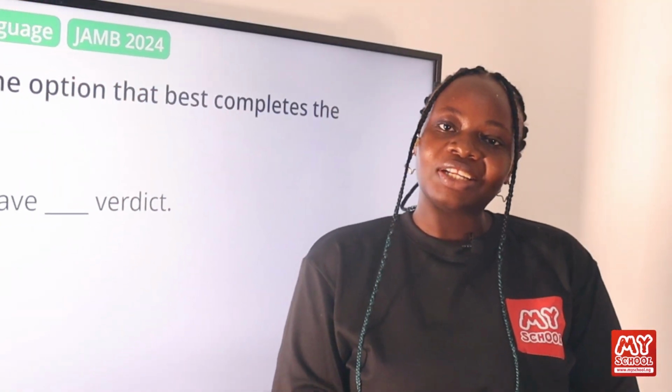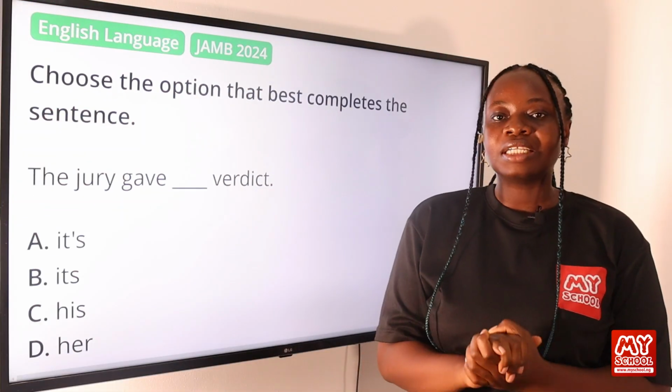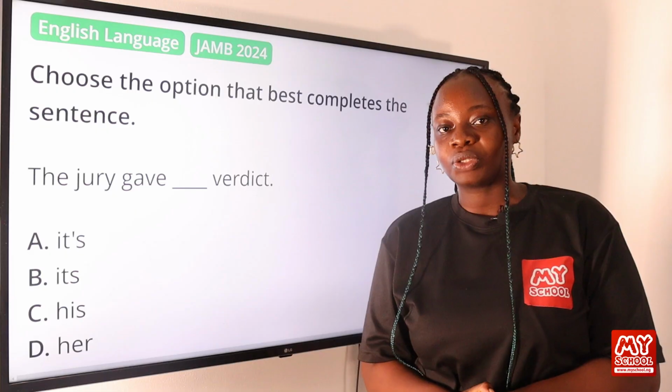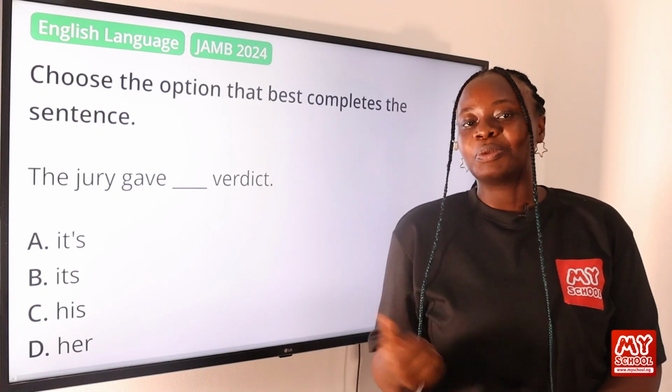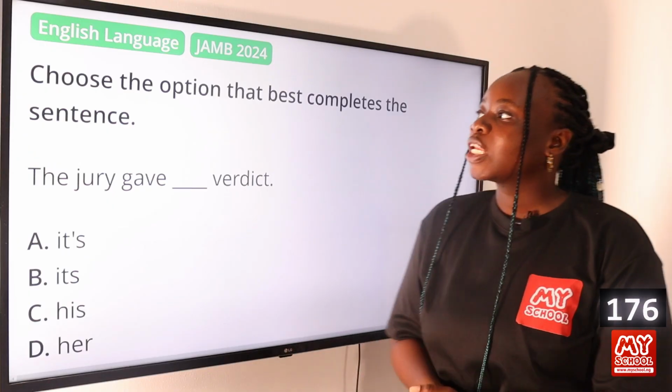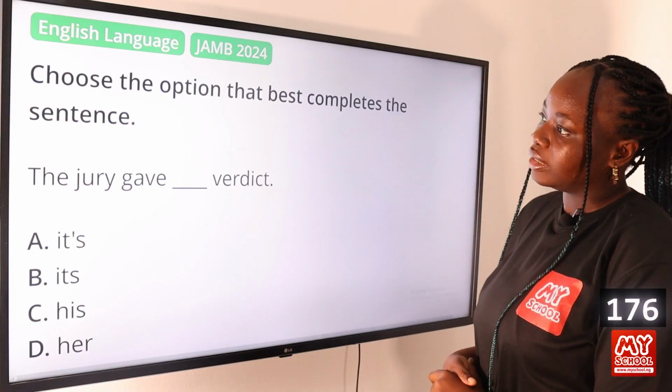Welcome back to the Myschool channel. Like I said earlier, we're going to be tackling the English language JAMB question for the year 2024. So we're moving on to questions 176 to 200. Let's begin with question 176. Choose the option that best completes the sentence.